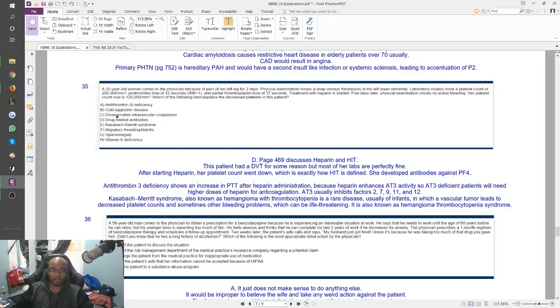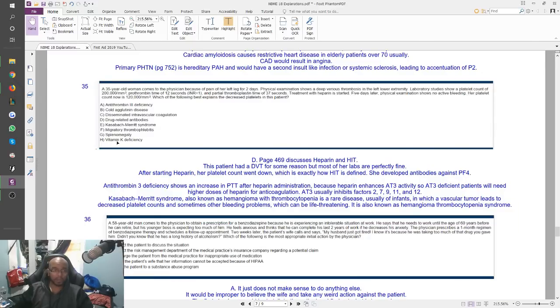So these other answer choices, antithrombin 3 deficiency. Antithrombin 3 deficiency shows an increase in PTT after heparin administration. That's what you're going to see. We didn't see that, right? After giving heparin, had her PTT gone up, that would be a sign of antithrombin 3 deficiency, because heparin actually enhances antithrombin 3 activity. So antithrombin 3 deficient patients will need higher doses of heparin for anticoagulation. Antithrombin 3 usually inhibits factors 2, 7, 9, 11, and 12.